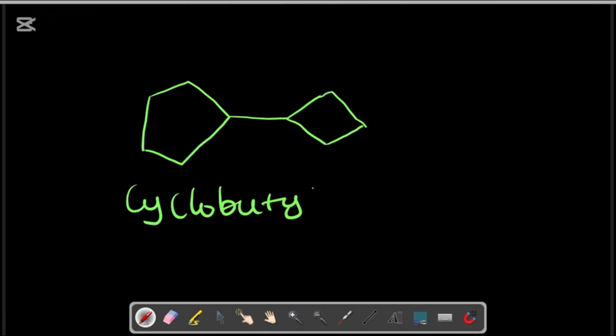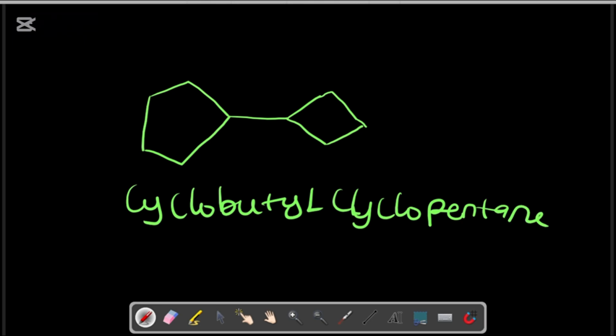Cyclobutyl cyclopentane. Why this cyclobutyl and why this cyclopentane? This cyclobutyl, this is the substituent. The substituent is cyclo, and we call it butyl.